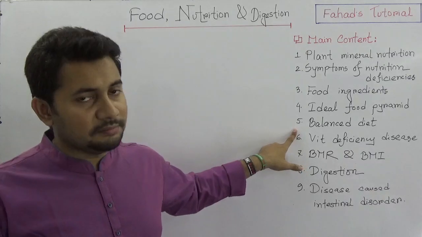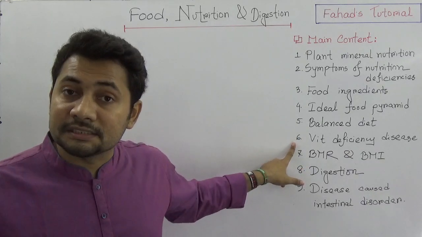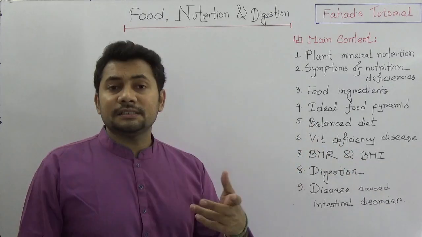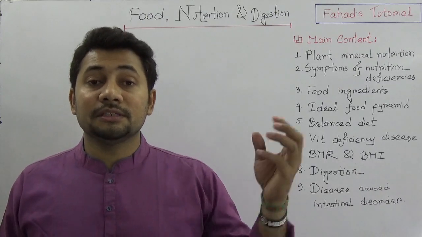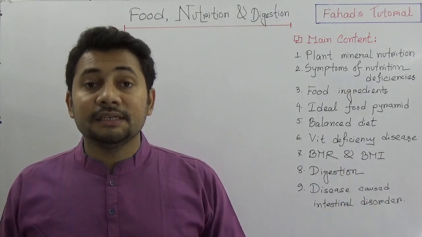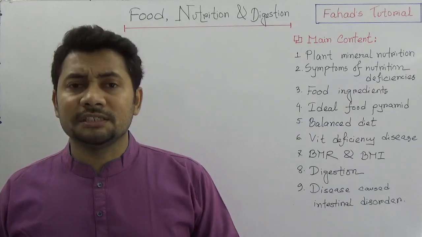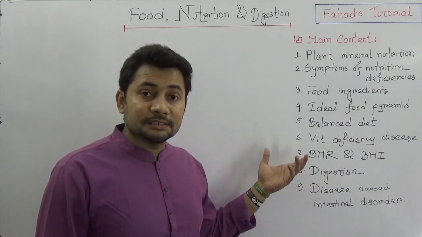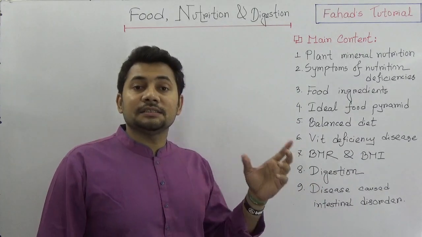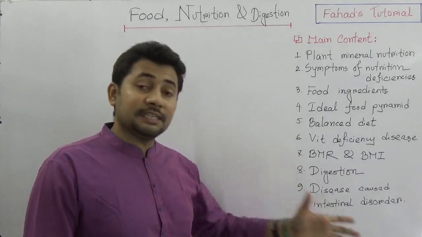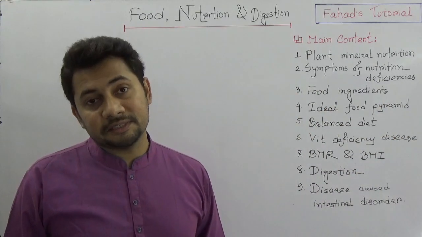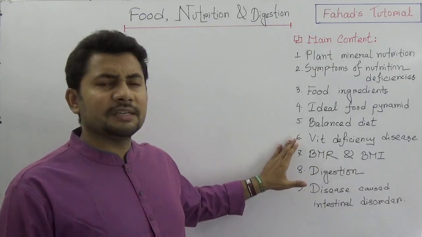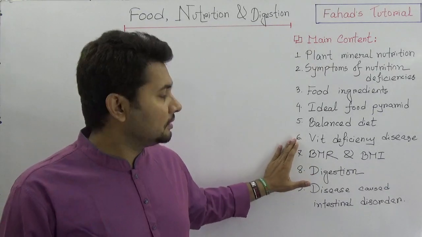Balanced diet, so important. Vitamin deficiency diseases. In this case we need to understand goiter, rickets, anemia, kwashiorkor, and marasmus. There are a lot of diseases regarding vitamin deficiencies, but following the books we need to understand four to five diseases completely.